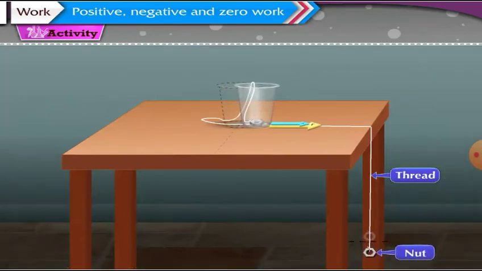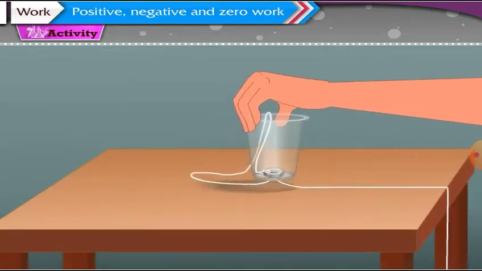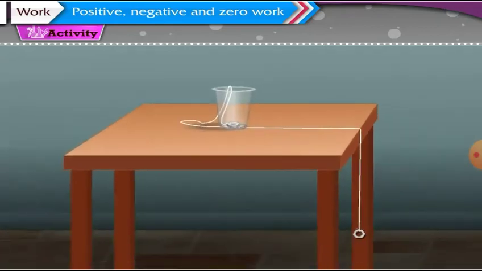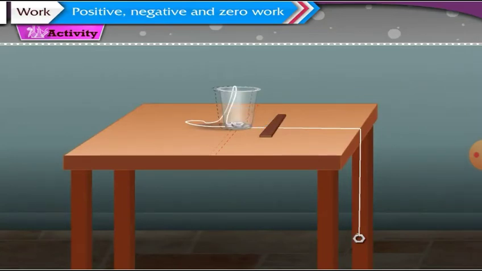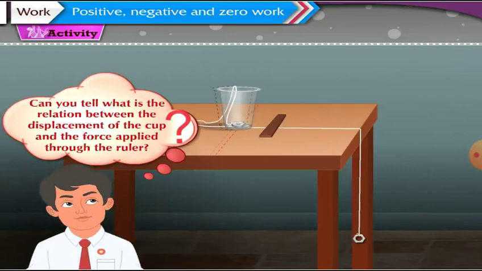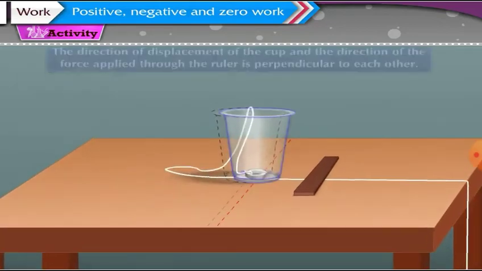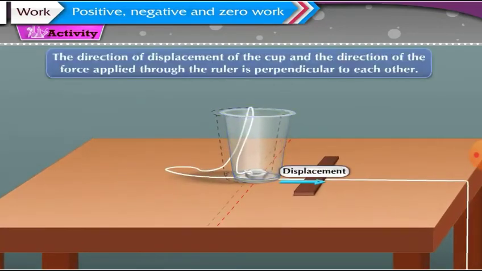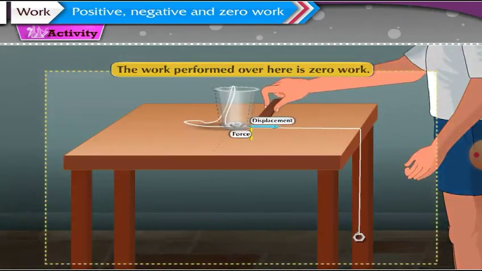Come, let us now proceed to the next part of the activity. Place the cup at its original position. When the cup is sliding along the table, stop it by putting a ruler in its path. Can you tell what is the relation between the displacement of the cup and the force applied through the ruler? Absolutely right. The direction of displacement of the cup and the direction of the force applied through the ruler is perpendicular to each other. The work performed over here is zero work.